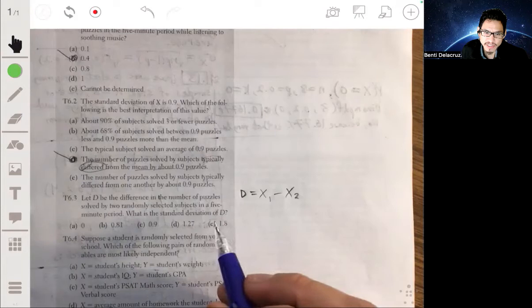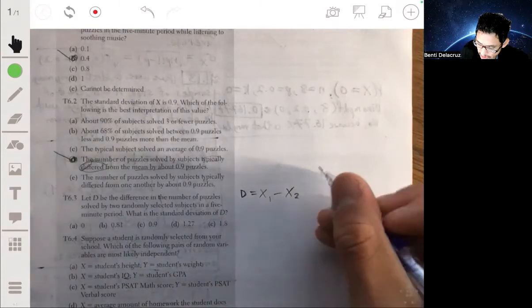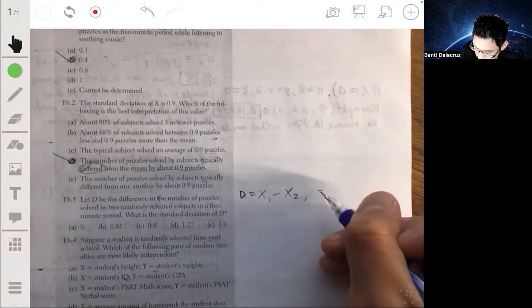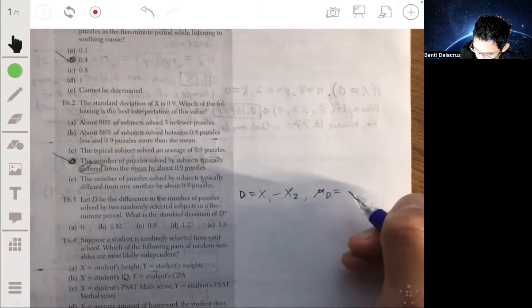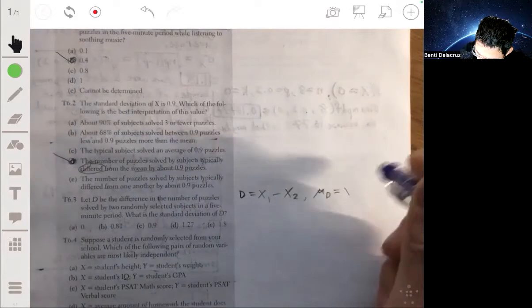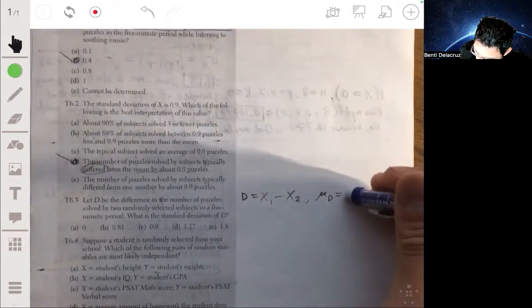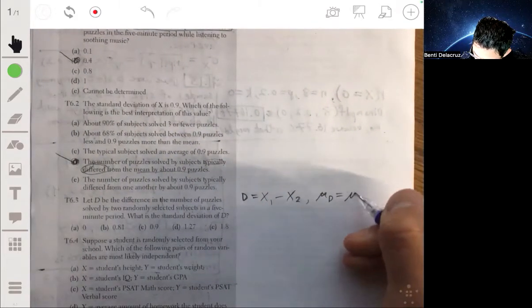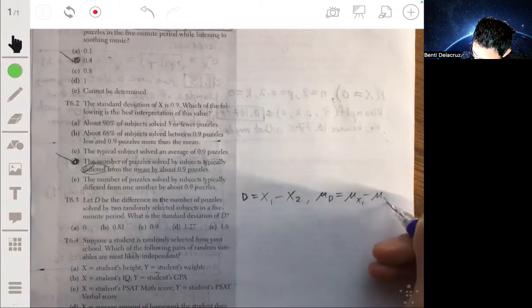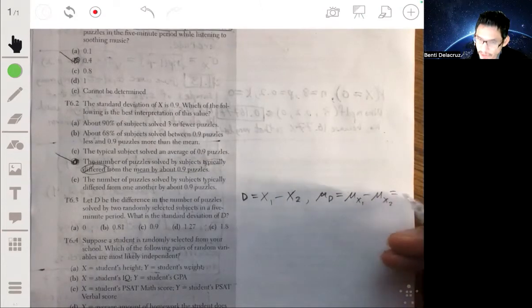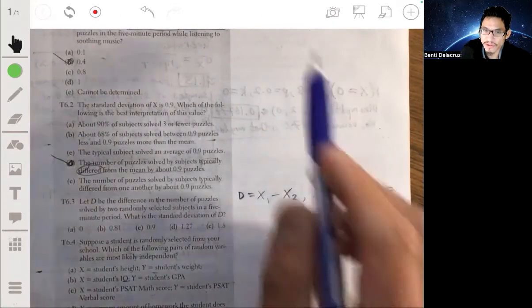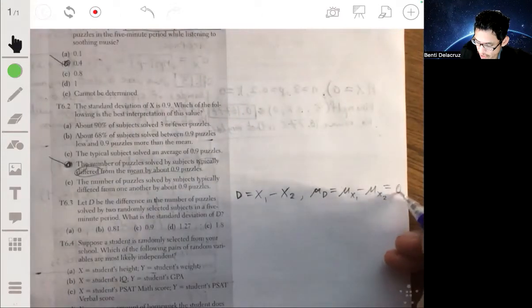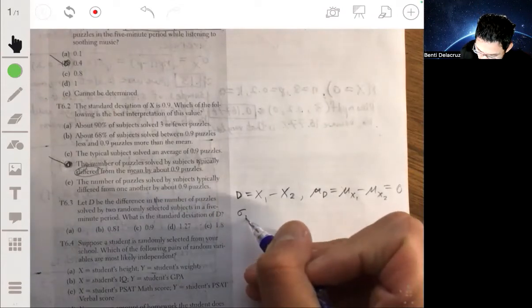So we want to find the standard deviation of D. Now the mean of D, let's mention it anyways. The mean of D will just be the mean of x1 minus the mean of x2, which will be 0, because we're talking about the same distribution that they're being selected from. They both have a mean of 2.3, so this would just be 0. But we want the standard deviation. We want to find the standard deviation of D.